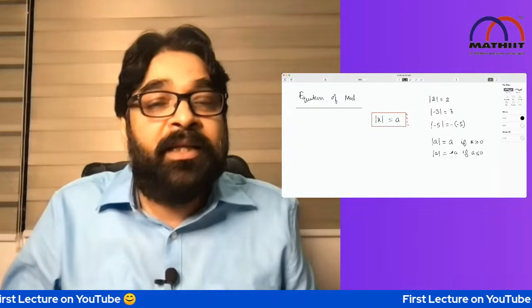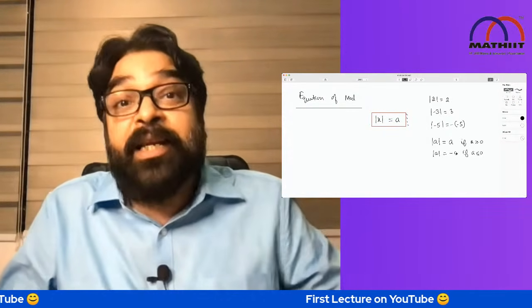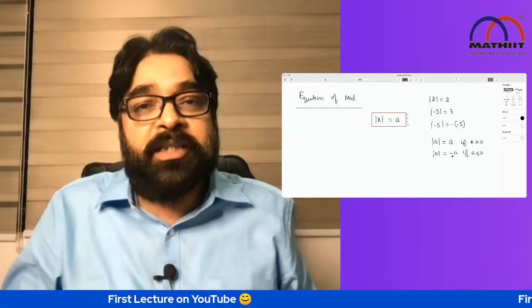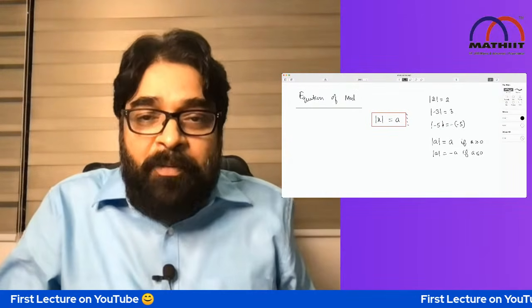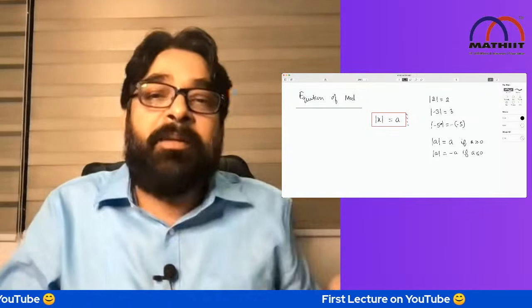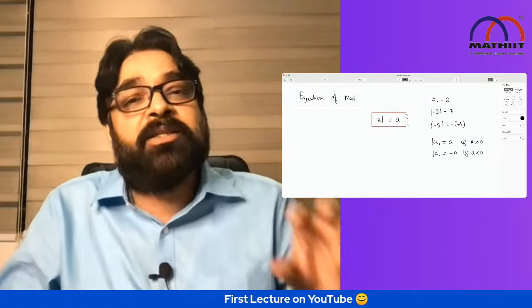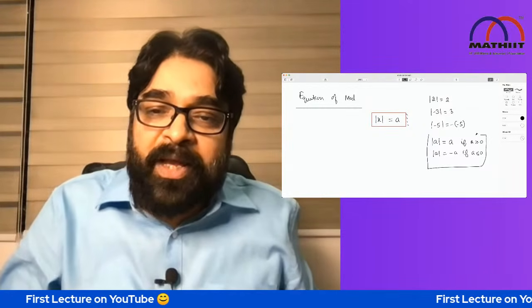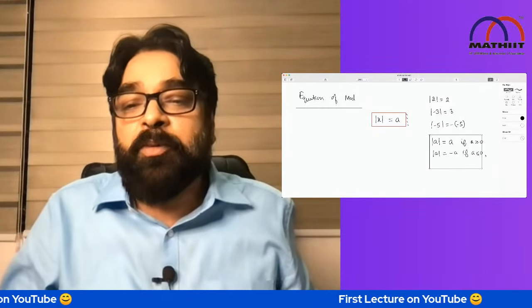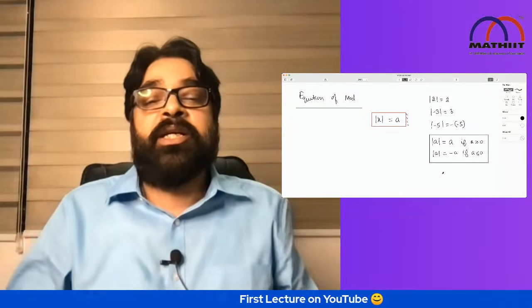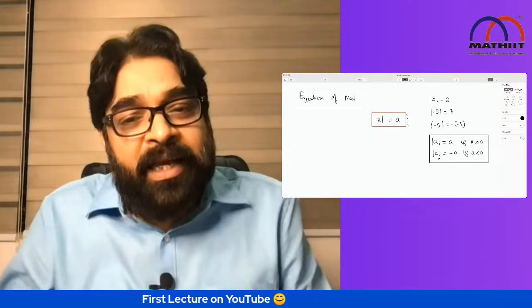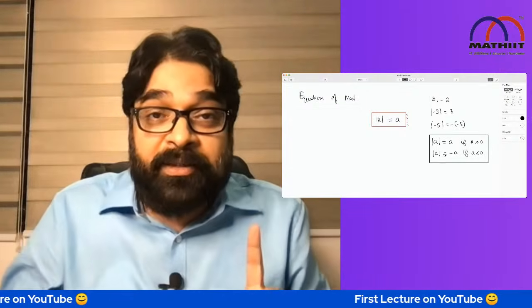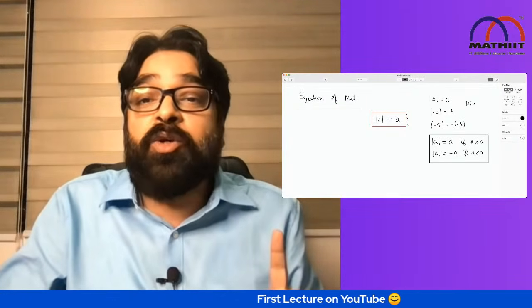Why this minus sign? Just because a is already negative. If I do not keep this minus sign, there will be a problem. Like here, mod of minus 5, if I want to get it in terms of minus 5, it has to be minus of minus 5. This is the way to break the mod. Whenever you have to break the mod, we use this logic: mod a will be either a or minus a. Both cannot be. Never say mod a equals plus minus a.